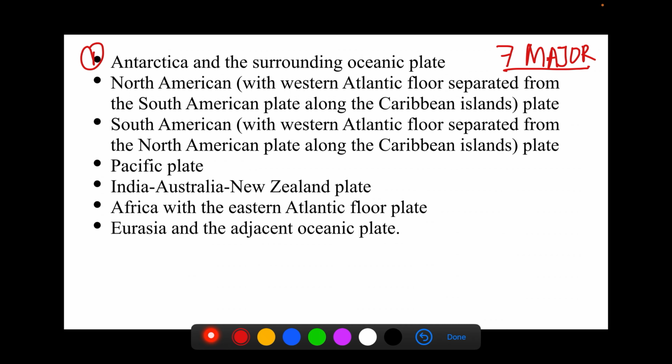So the first one is Antarctica and the surrounding oceanic plate. Antarctica is also a continent, so it's easy to remember that Antarctica is one of the major plates. Second comes the North American plate. North America is also a continent. It is also simple to remember.